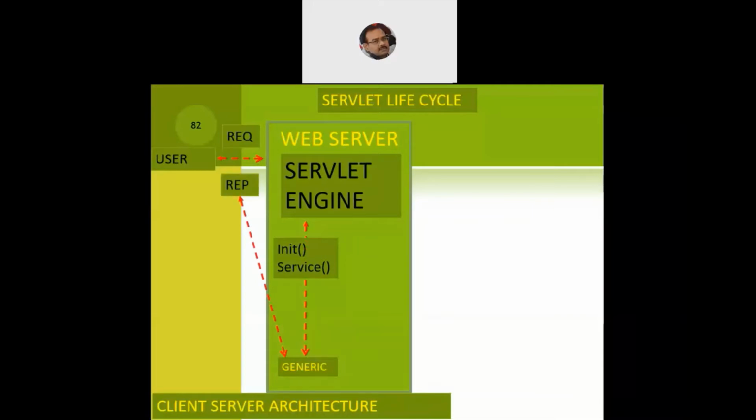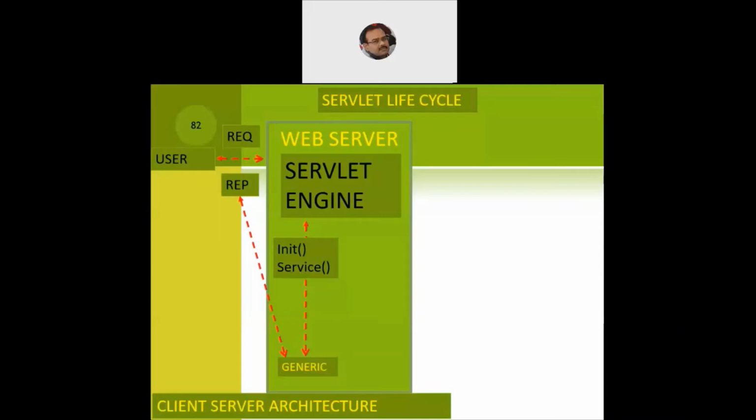So the user has generated a request, which has been received by the web server and forwarded to the servlet engine. The servlet engine triggers the init function of the generic servlet. That means the servlet is loaded into the memory of the web server. Then the init function makes a call to the service function.